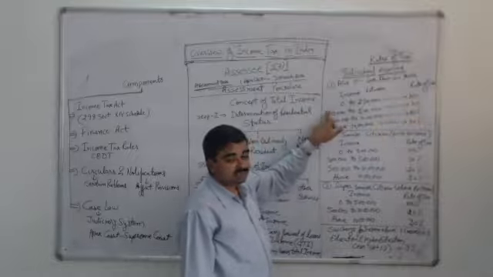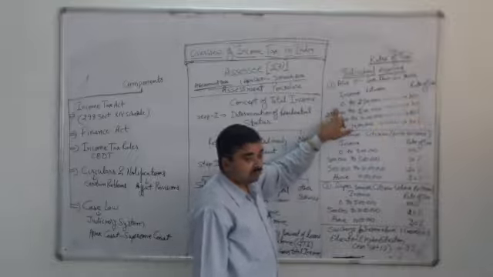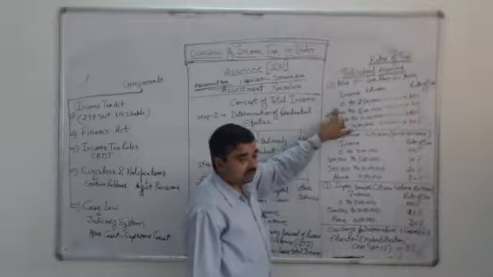For example, the assessee's net taxable income is between 0 to 2,50,000. The tax at the rate of nil is applicable, which means that if the assessee earns less than 2,50,000 rupees, tax will not be payable by the assessee.